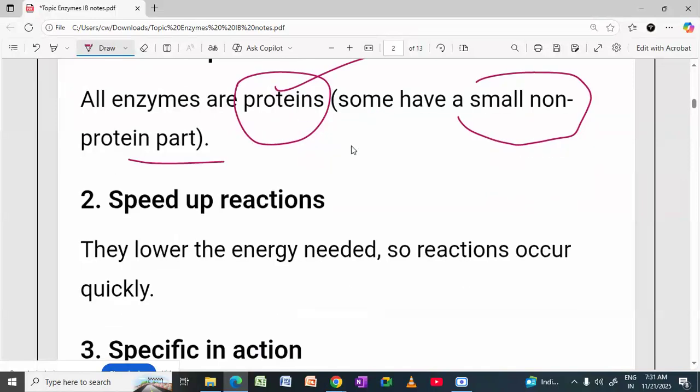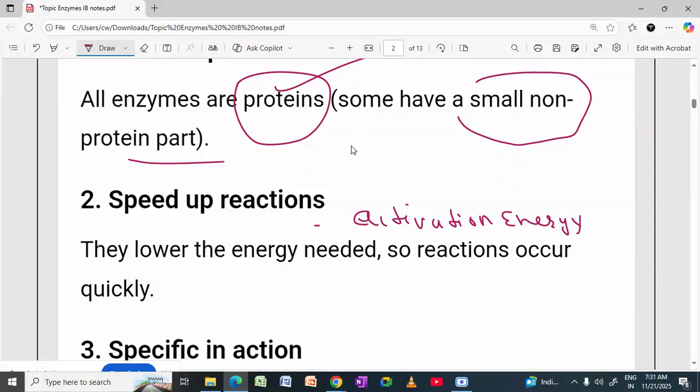Next point, they speed up reactions by lowering the energy needed. They lower the energy needed for a chemical reaction to take place. Which energy? Activation energy. Enzymes work by lowering the activation energy. Due to this, your reaction can take place more quickly.